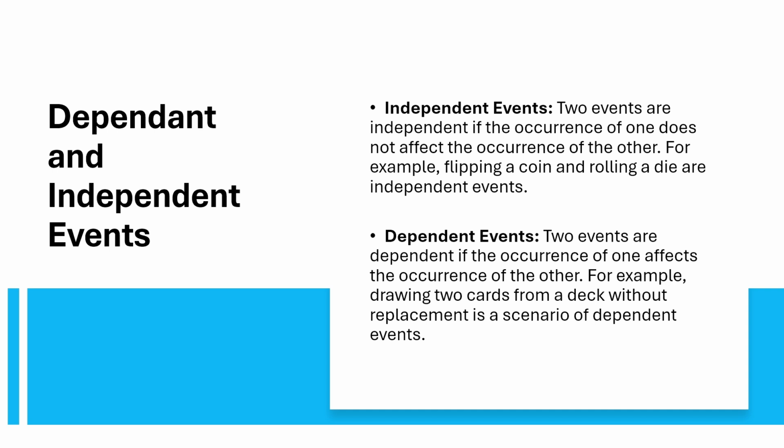Independent events are those where the occurrence of one event does not influence the likelihood of the other event occurring. In other words, the outcome of one event has no effect on the outcome of the other. Dependent events are those where the occurrence of one event affects the likelihood of the other event occurring. The outcome of the first event changes the probability of the second.